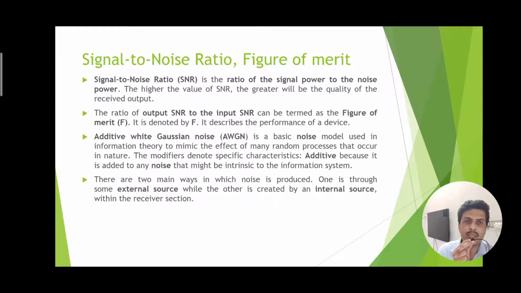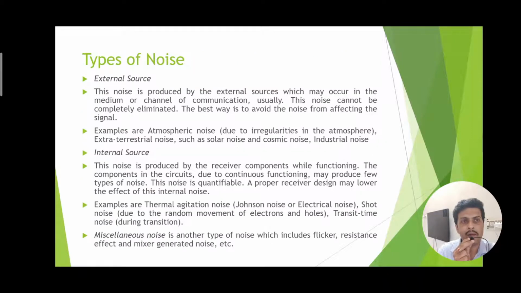The noise is normally of two types, either external source or internal source. External source means that when the signal is traveling through the transmission channel, noise is induced by external sources. And when the signal is propagating through the device, that means when it is processed through the device, device fluctuation, that is electron fluctuation with unwanted voltage, may produce unwanted signal within the device, known as the internal source of noise.